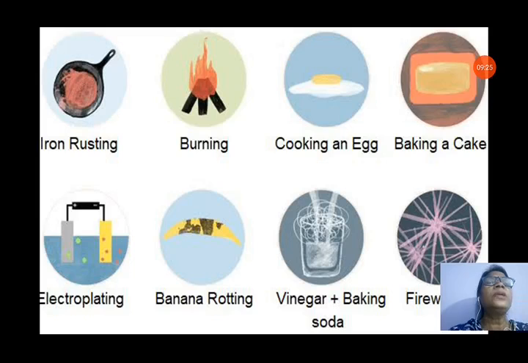So, these are all chemical changes in which you cannot get back the original substance, and it is permanent and irreversible.